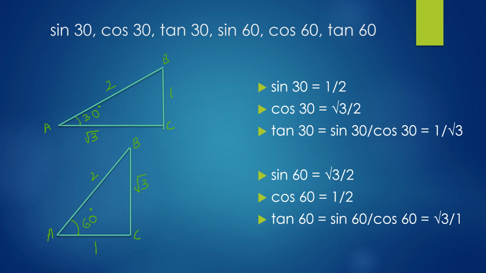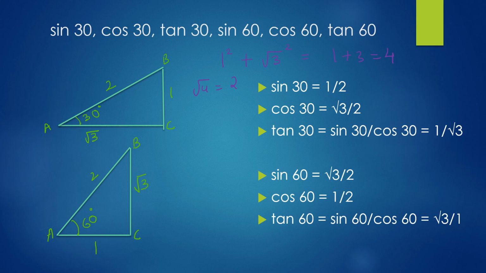Let's get into the basics from grade 10. We see a 30, 60, 90 triangle, a right angle triangle which follows the Pythagoras theorem, where the addition of two side squares is equal to the hypotenuse square. So we see in the first triangle that BC is 1, so 1 square plus the side AC square. It is 1 plus 3 equal to 4, which is hypotenuse square, and square root of 4 is equal to 2. That is the measurement of side AB. The same will follow in the other triangle also.